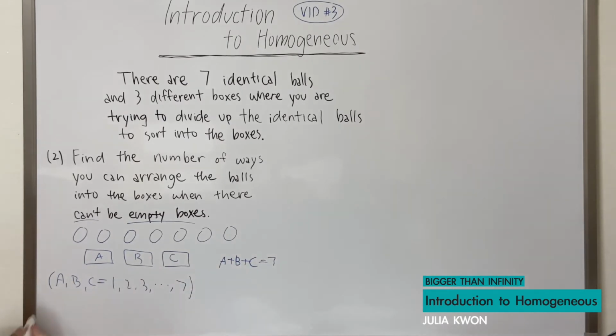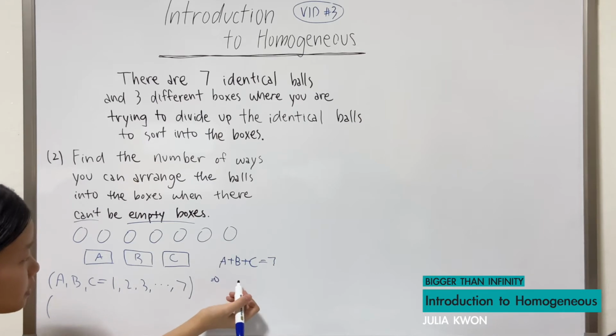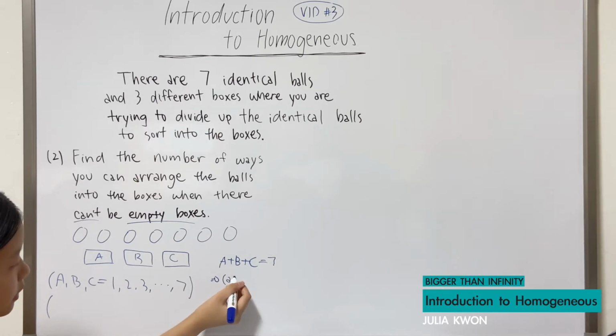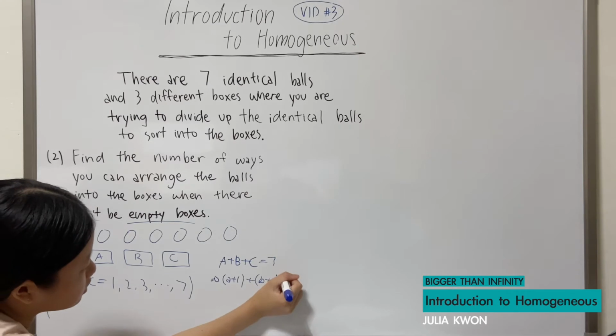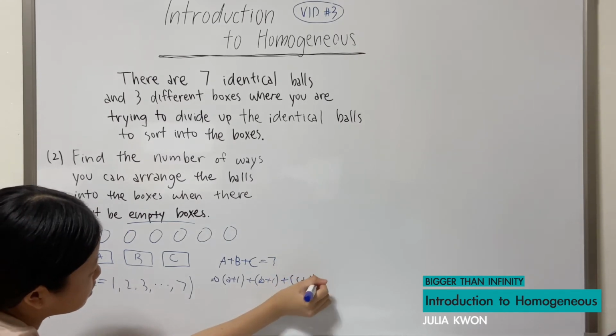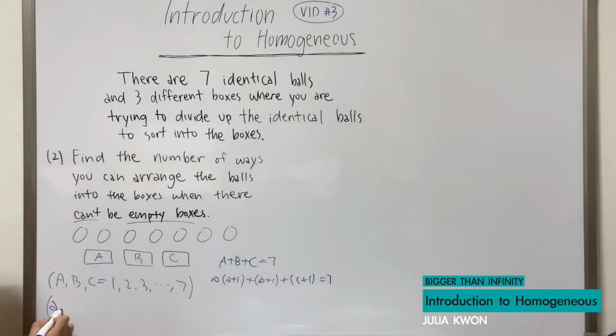These were all capitalized, so if we replace capitalized A with lowercase a plus 1, and b plus 1, and c plus 1, then that would mean that lowercase a, b, c will be able to start from 0.